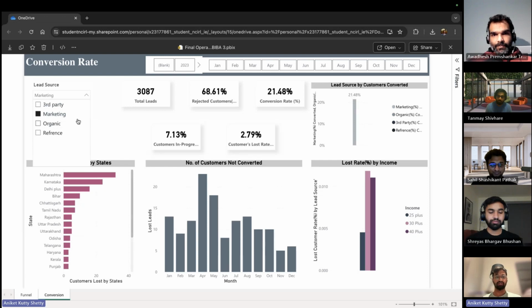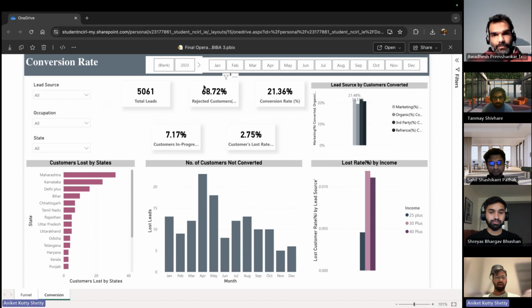Let us understand marketing first. For marketing, 21% of leads were converted successfully. For third party, it was 21% again. For reference, it was 20%, and for organic, it was 19%. So if we see this graph, it shows all the lead sources that were converted successfully, and it is all around 20%, which is good in this case.